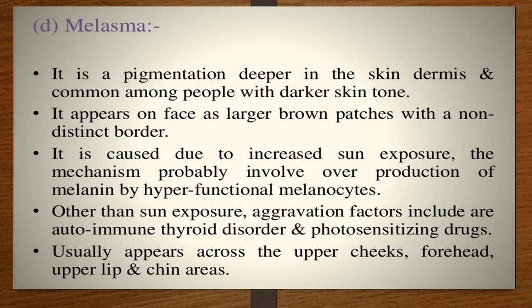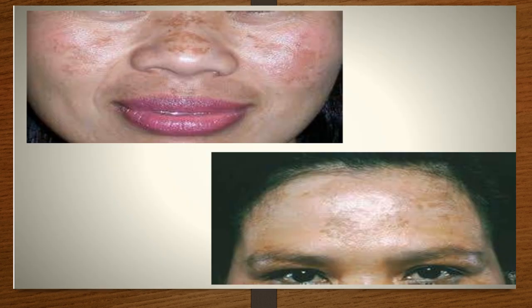The mechanism probably involves the overproduction of melanin by hyperfunctional melanocytes. Because they are working in the sun, the melanocytes become active, they release more melanin, and dark spots or brown patches are formed on the skin. This pigmentation is known as melasma. It usually appears across the upper cheeks, forehead, upper lip and the chin areas. You can see, this is the picture of the melasma.